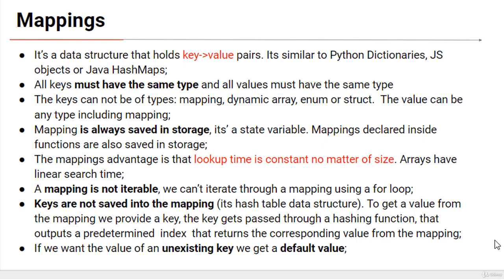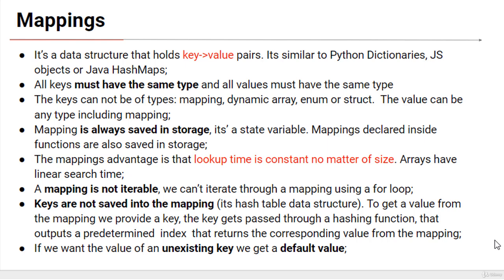The biggest advantage of mappings is that the lookup time is constant, no matter the size. This is in contrast with arrays, which have a linear search time. So no matter how many elements we have inside a mapping, the search time is the same, is constant.